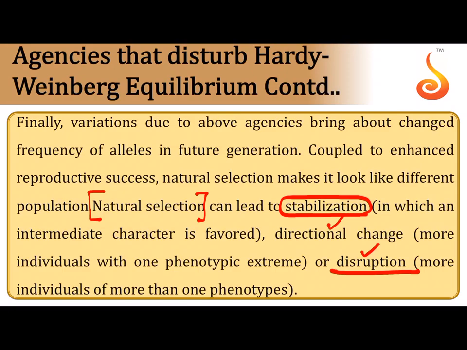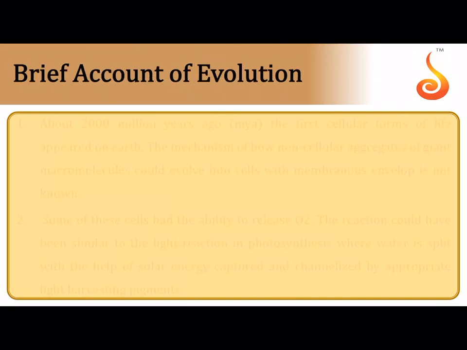It selects mostly the heterozygotes rather than homozygous capital T and homozygous small t. So when nature selects the intermediate phenotype or heterozygotes, it is called stabilizing selection. When nature selects either of the homozygotes, either tall or dwarf, it is called directional selection. When nature selects both the extremes such that you have a mixed population, then it is called diversifying or disruptive selection.